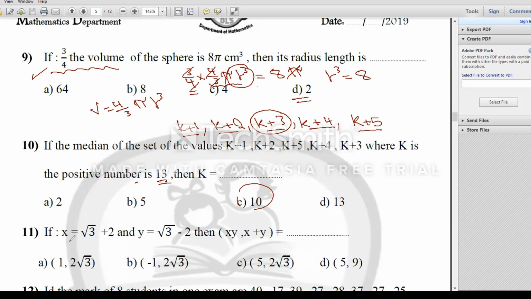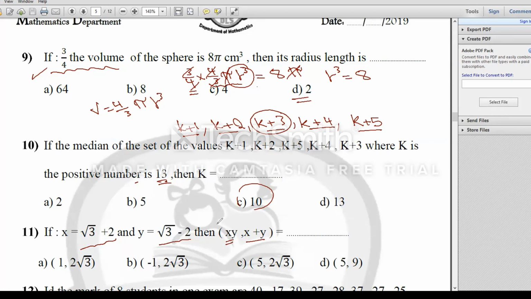Number 11. If I have x given by this value, root 3 plus 2, and y, root 3 minus 2, then the ordered pair of xy and x plus y. Look at this. They are two conjugate numbers, root 3 plus 2 and root 3 minus 2. The first projection here, xy. What's the meaning of xy?